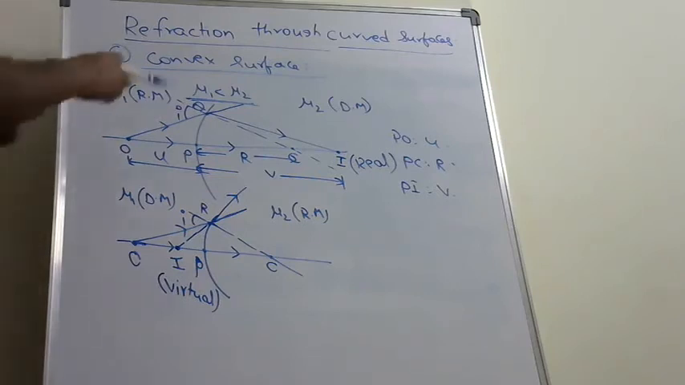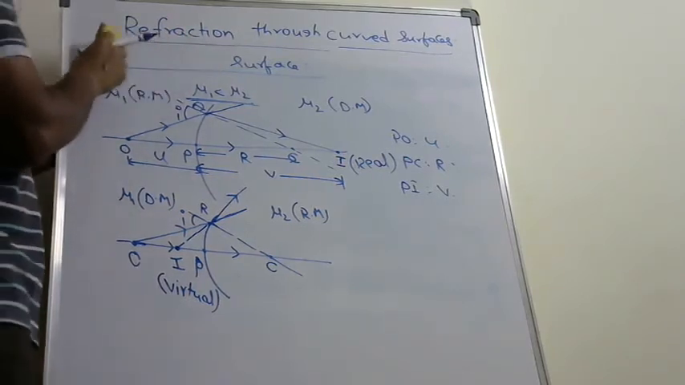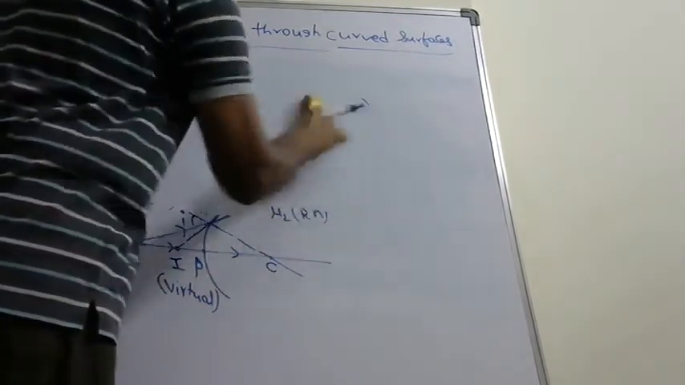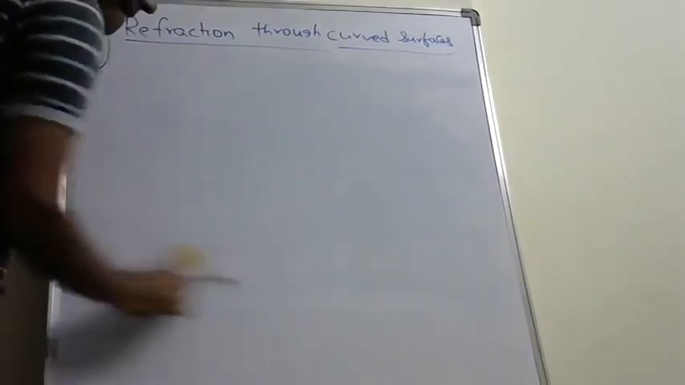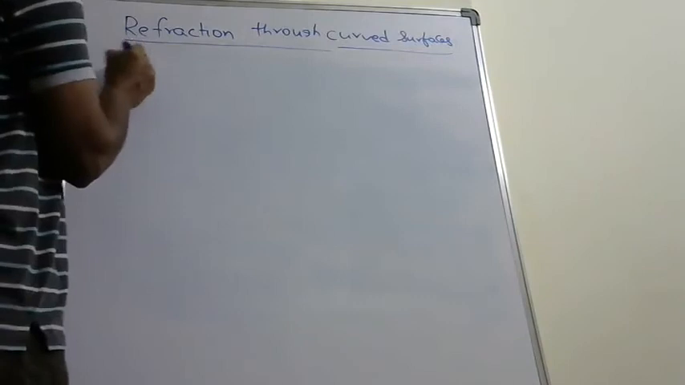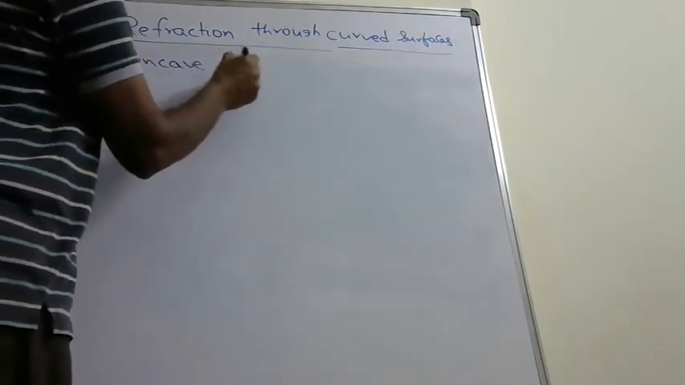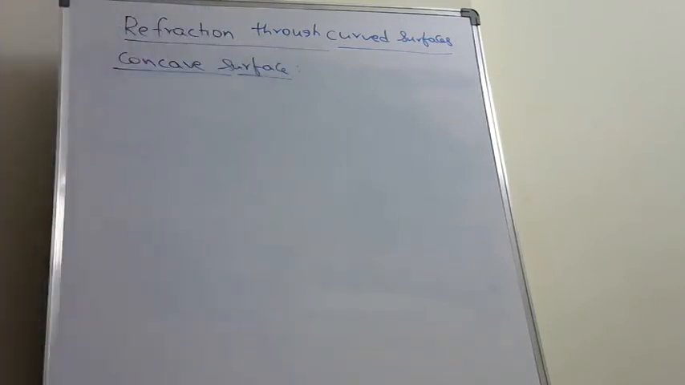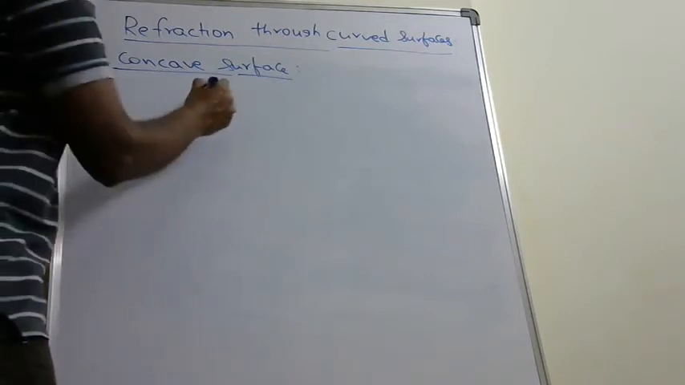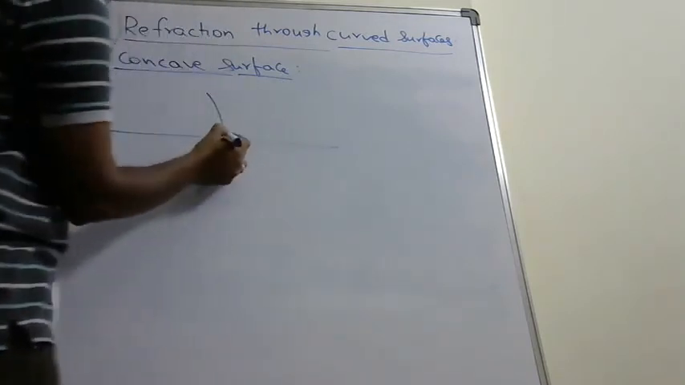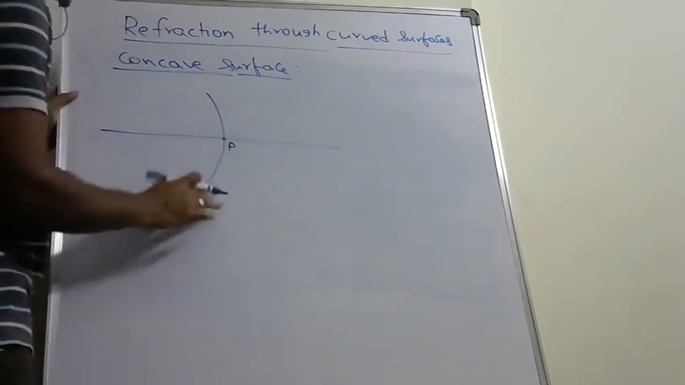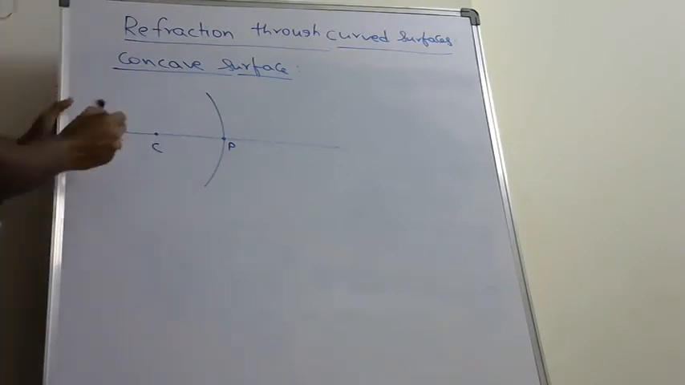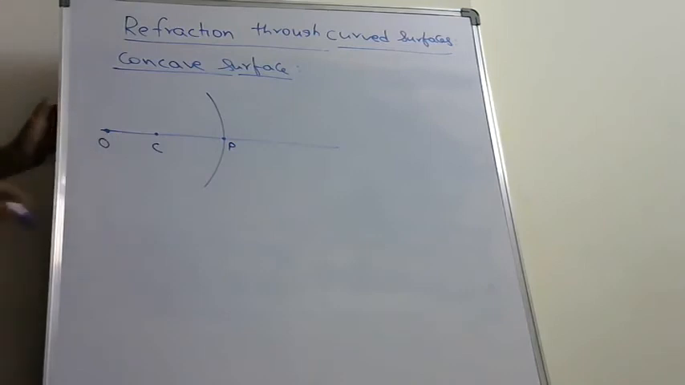Next, the second type of surface is the concave surface. This is a concave surface with its pole at P, which is nearly its center point, and its center lies at C. An object is placed at O on the principal axis.